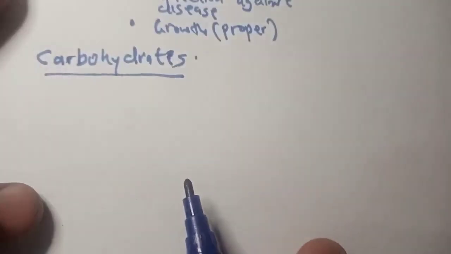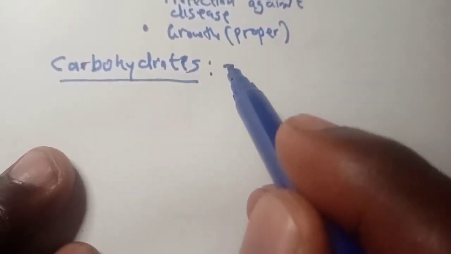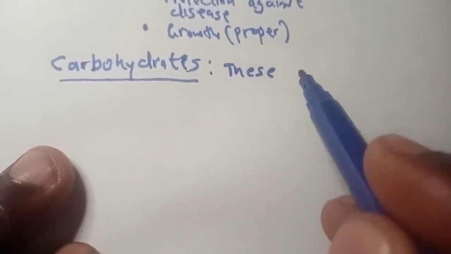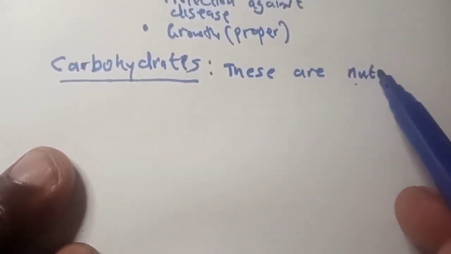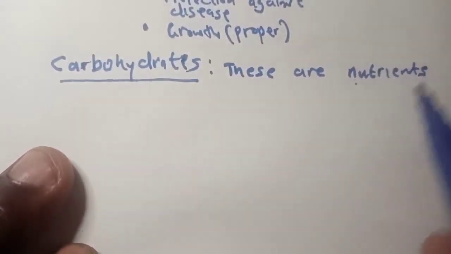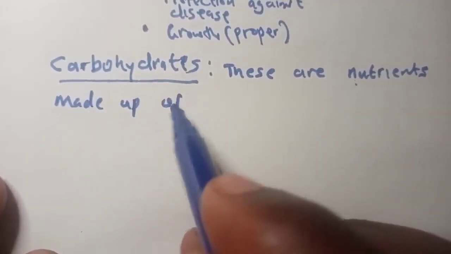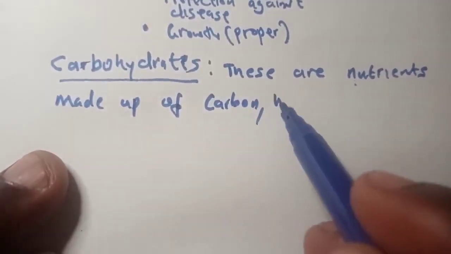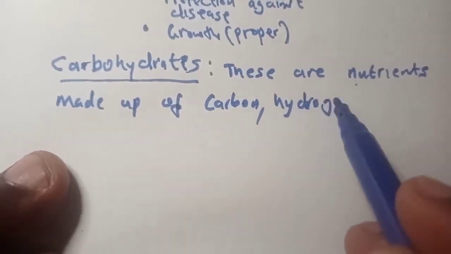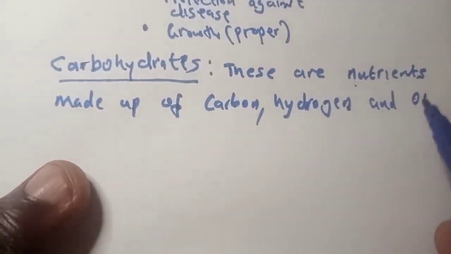Okay, so carbohydrates. This is a nutrient. These are nutrients made up of carbon, hydrogen, and oxygen.